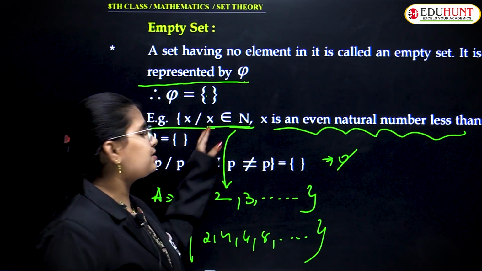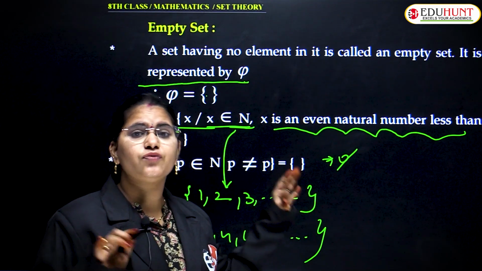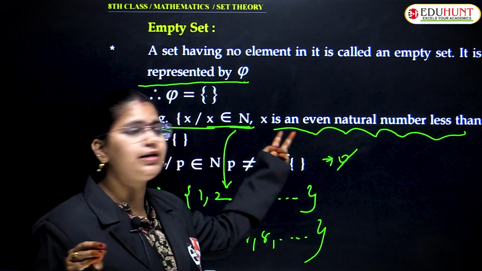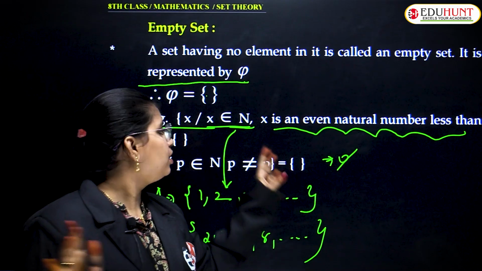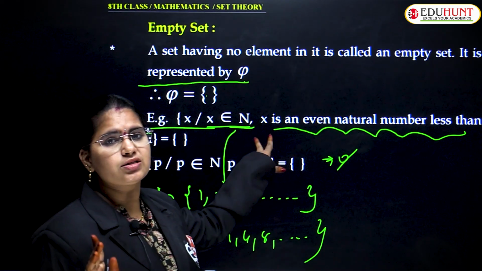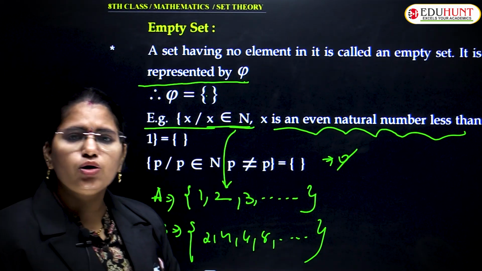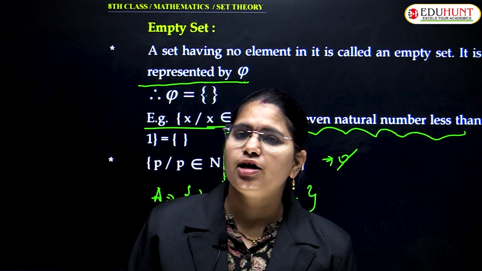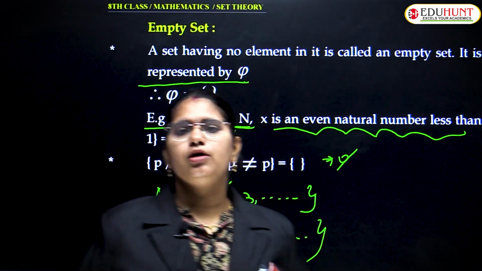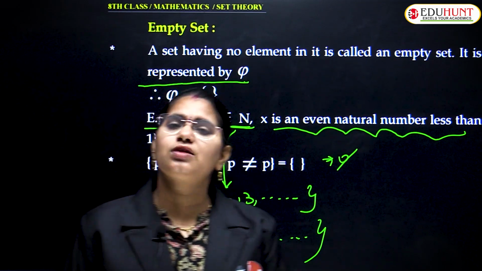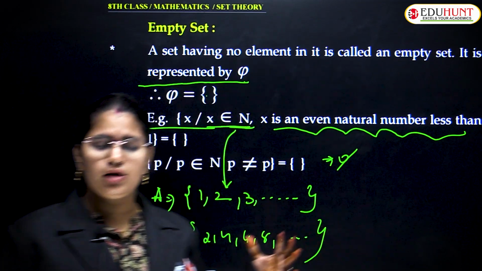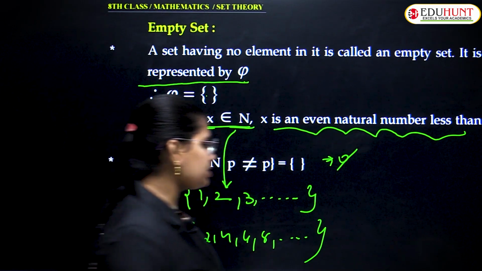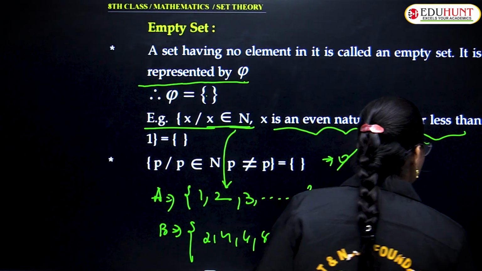So, x is a natural number. Of course, we do have elements for individual sets if you write them individually. But if I combine both the statements together, we don't find any common element. In that case, if you don't find any existing element, then you call it a null set or empty set. Clear up to this? Chalo, we'll get to the next one.